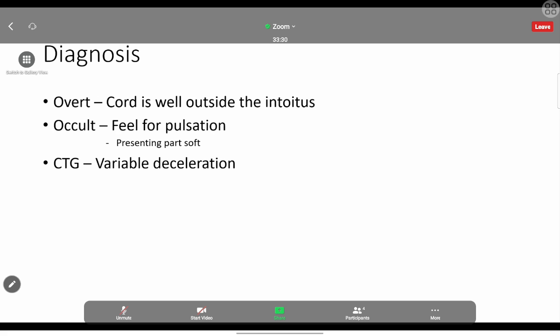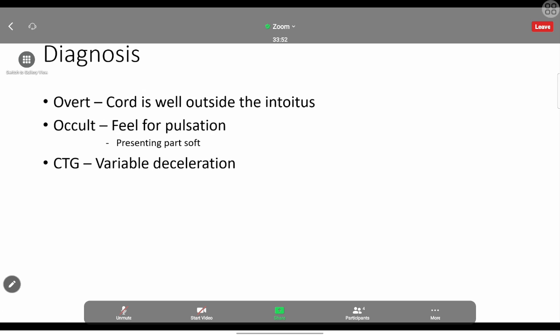Then diagnosis. If there's a cord collapse, we have to diagnose it. Usually we can diagnose with a CTG change. There will be several CTG changes. The variability will be reduced and there will be a fetal tachycardia, with the deceleration, variable deceleration. So that is one thing.